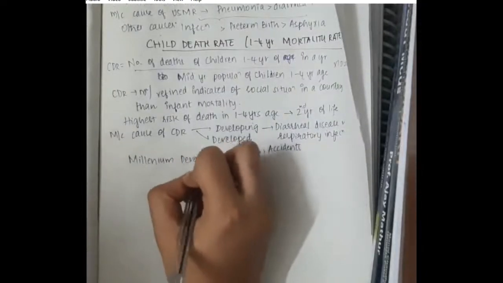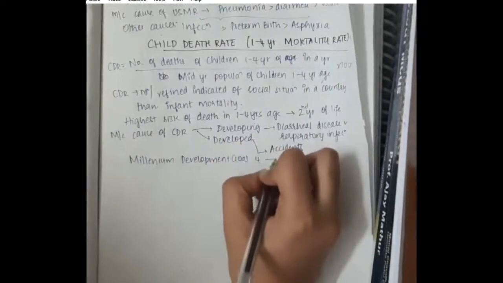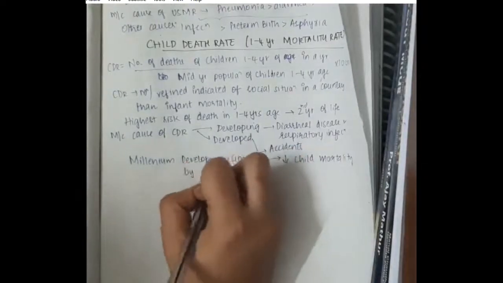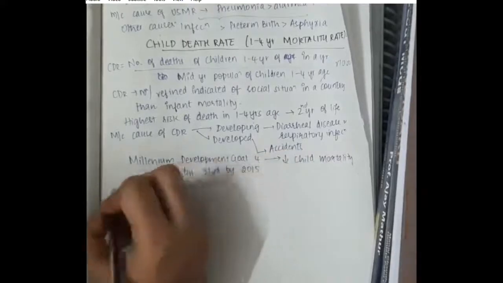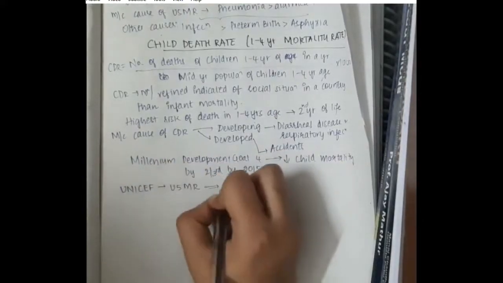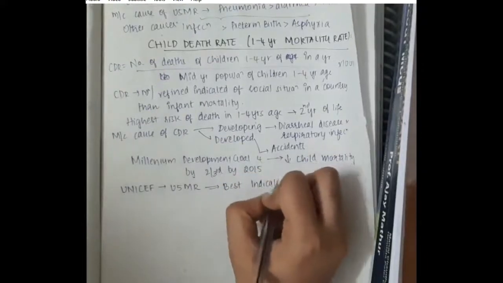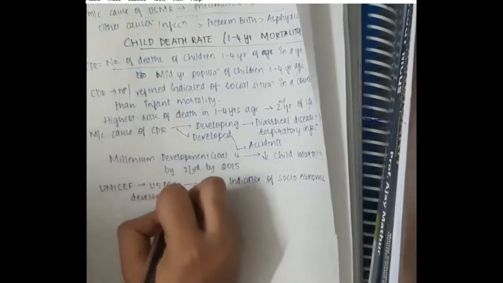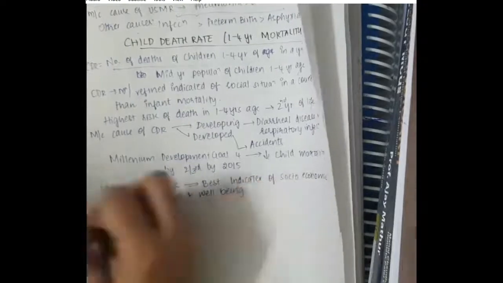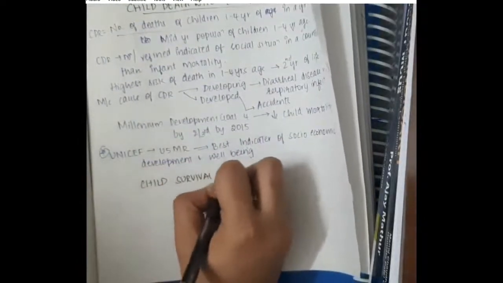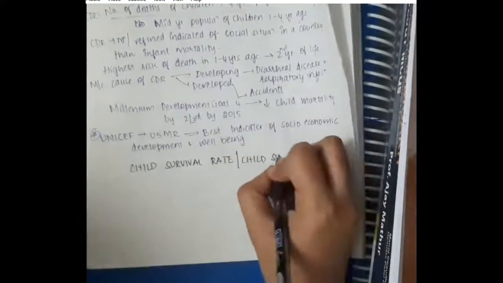Millennium Development Goal 4 states that to decrease the child mortality rate by 2/3 by 2015. United Nations Children's Fund states that under 5 mortality rate is the best indicator of socio-economic development and well-being. So under 5 mortality rate is best according to UNICEF. But most refined indicator for social situation is child death rate.